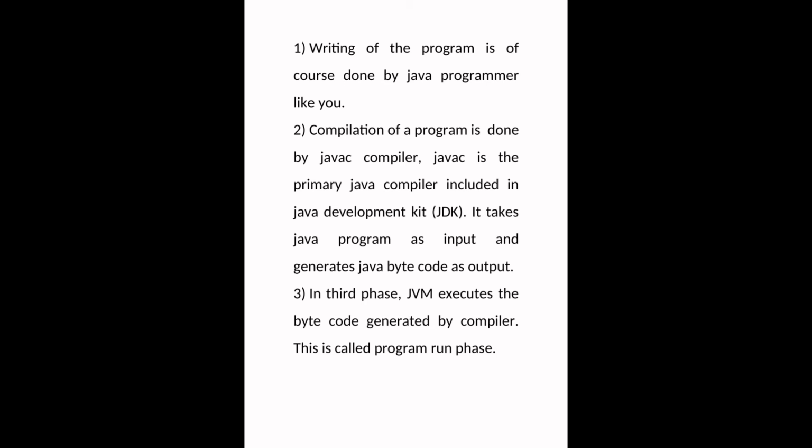Second step, compilation of a program is done by the Java C compiler. The Java compiler, we can call it javac, is stored in the Java software. Whatever we write on the computer screen as Java code is in high level language. Only users can understand, the computer cannot. So how does the computer give the output? That's why the compiler software, which is part of the Java software, is called javac.